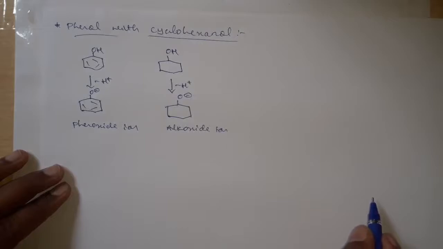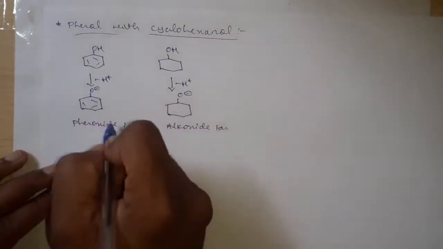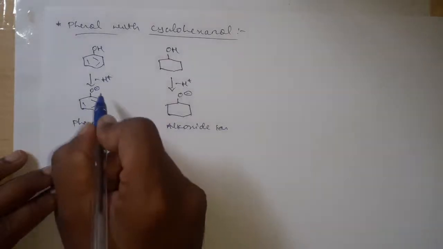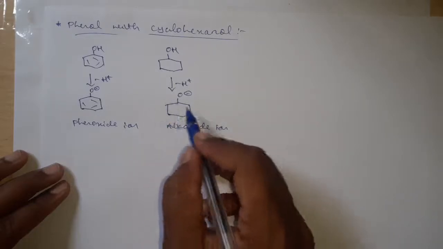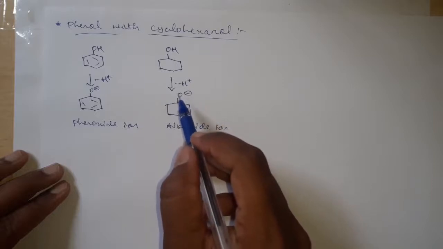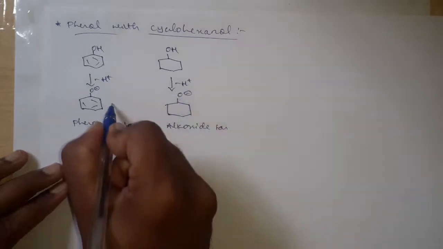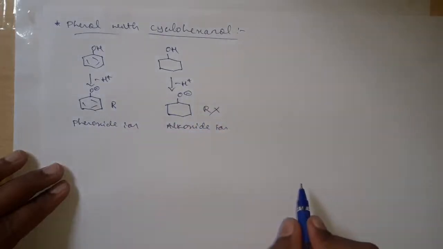Okay. Then here this benzene ring will stabilize the formed negative charge on the oxygen, but here no stabilizing groups are there to stabilize this negative charge present on the oxygen. Here resonance is there, here resonance is not there.